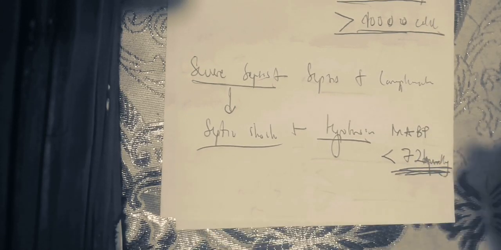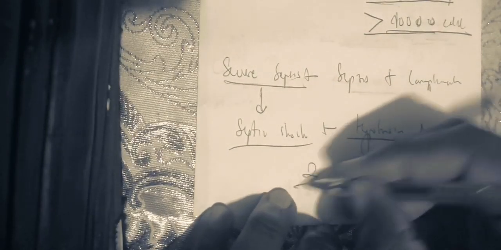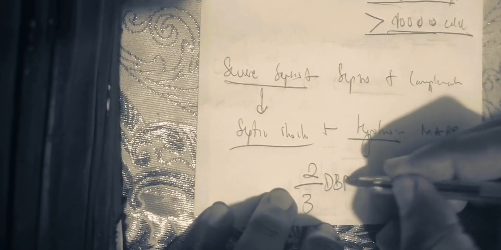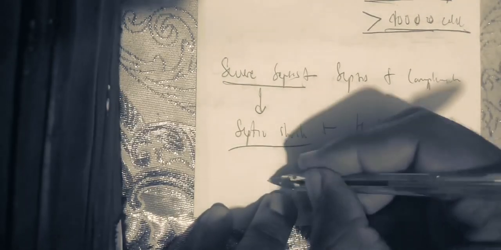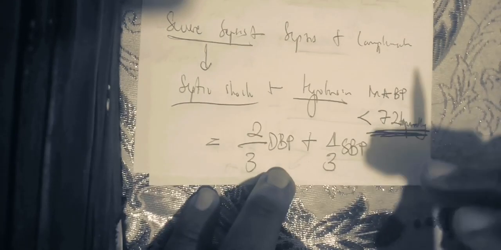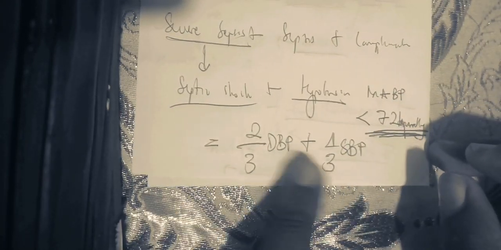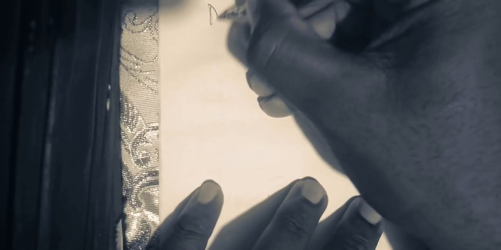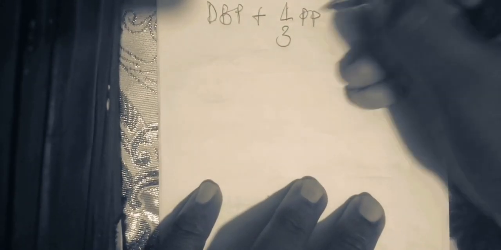That mean arterial blood pressure is calculated as 2/3 the diastolic blood pressure plus 1/3 the systolic blood pressure. That is how we calculate the mean arterial blood pressure. Either you calculate it with 2/3 diastolic blood pressure plus 1/3 the systolic blood pressure, or you calculate it with the formula that says diastolic blood pressure plus 1/3 the pulse pressure.